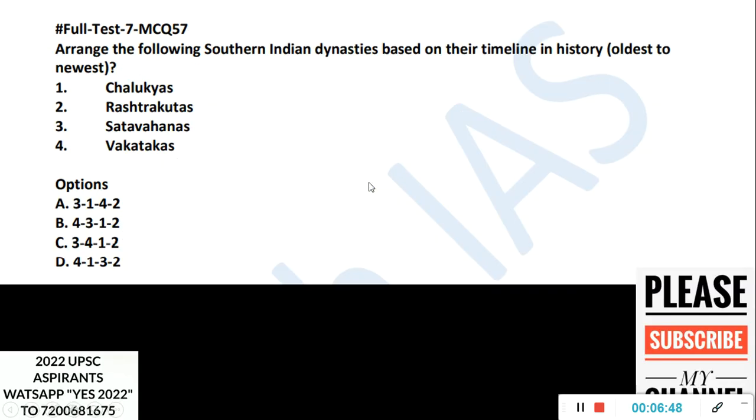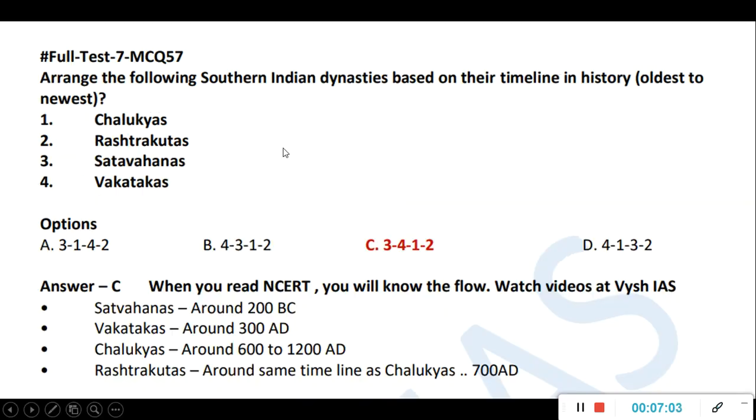Okay, arrange the following southern Indian dynasties based on their timeline in history, oldest to newest. This is a very important thing. If you have studied NCERT or the R.S. Sharma textbook, it is given in timeline order only. The chapters are based on timeline of kingdoms only, so it should ideally be known to you.